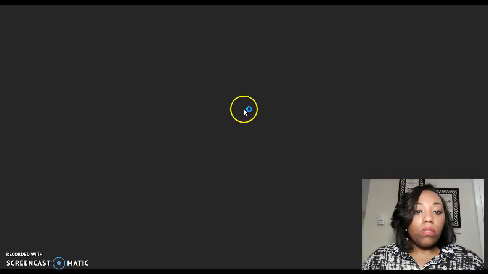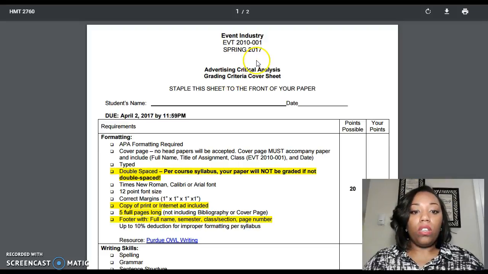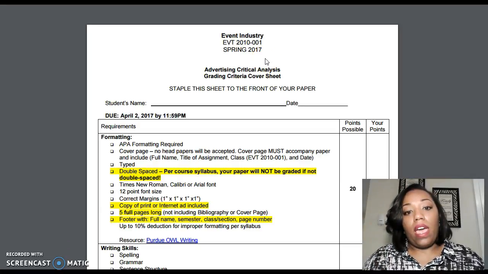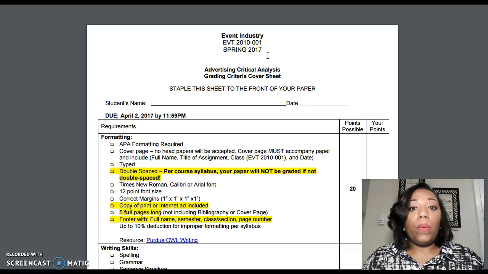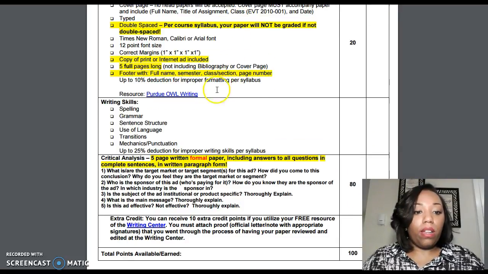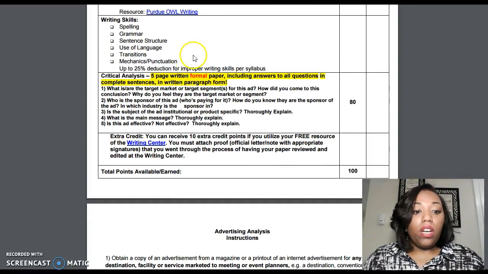I am going to click on this really quickly so I can show you something additional with your assignments. The grading criteria cover sheet. You must have an actual cover sheet, and I will be uploading an example of what I'm expecting from your formal written papers. I will review that at another date and time. Purdue OWL is another resource to help you with formal style papers. Here is all your grading criteria for the written papers.